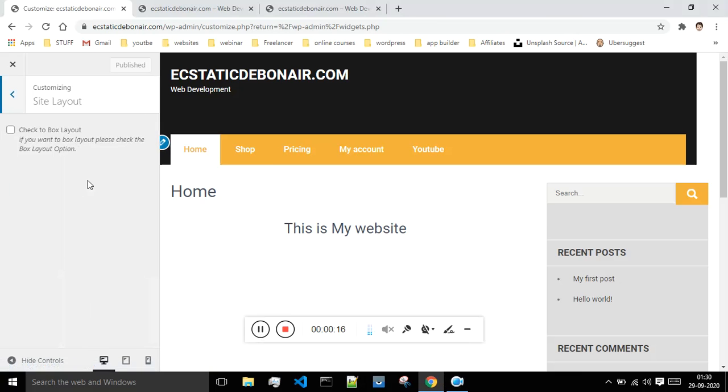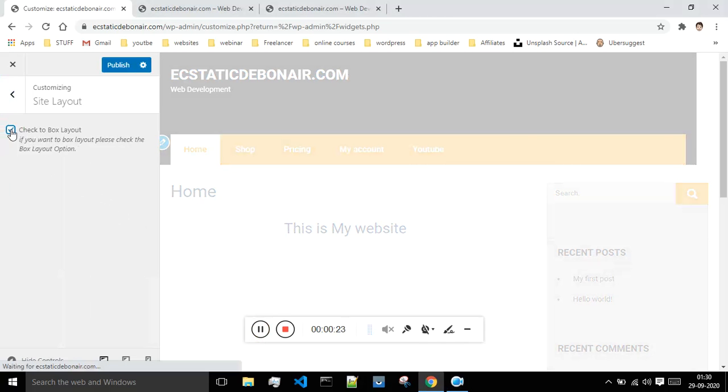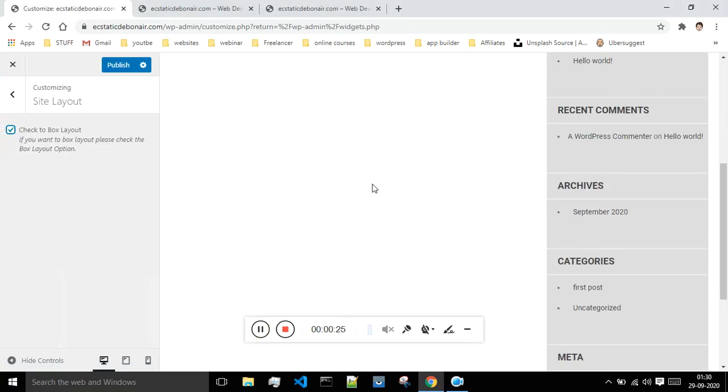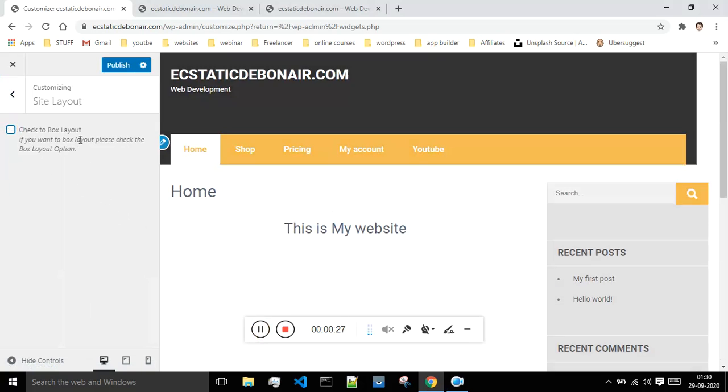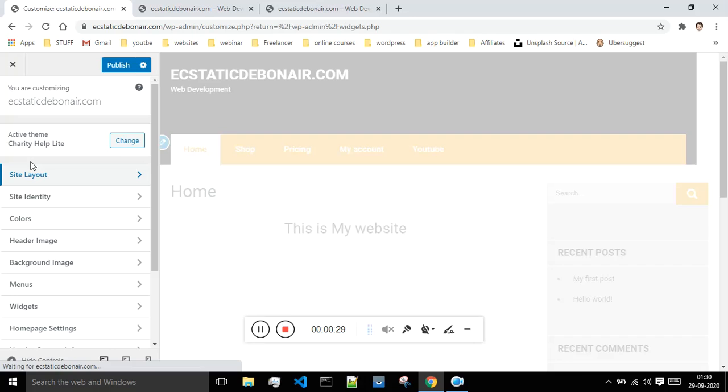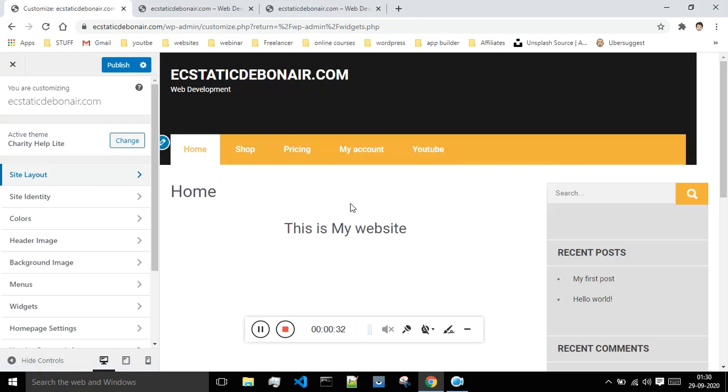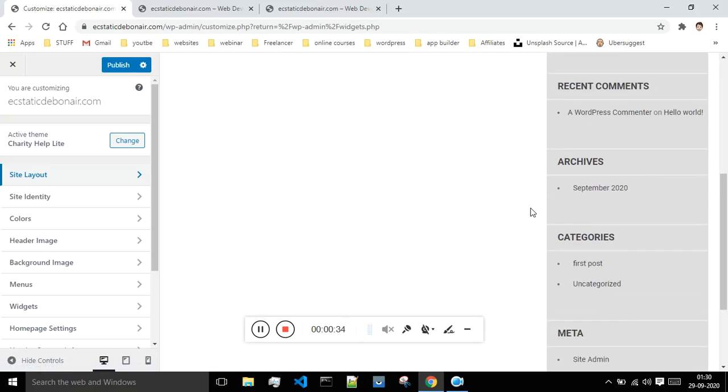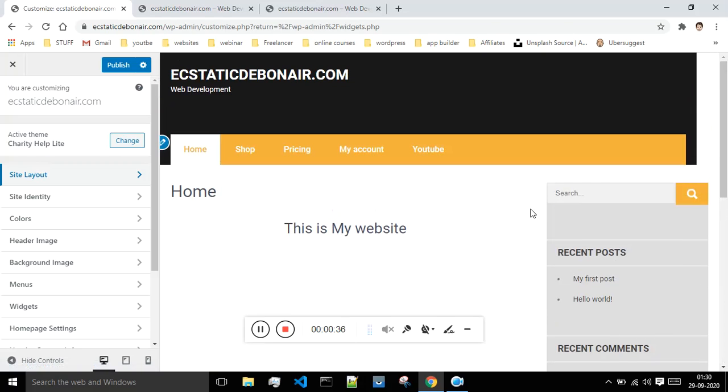First option what we have is site layout. Let's see what happens. Over here it was supposed to give us some layouts which we could select, but as of now this is the theme which we have selected, so it is not having any layout, but few sites have layouts which you can change.